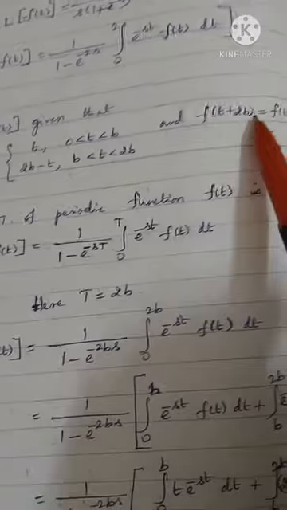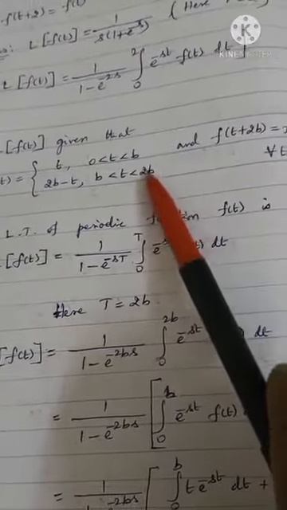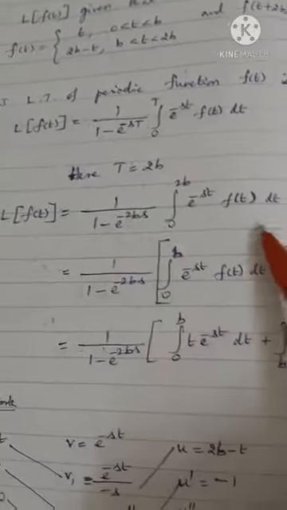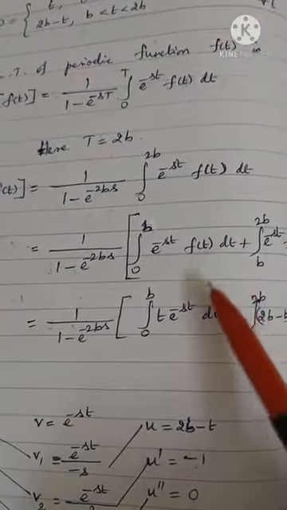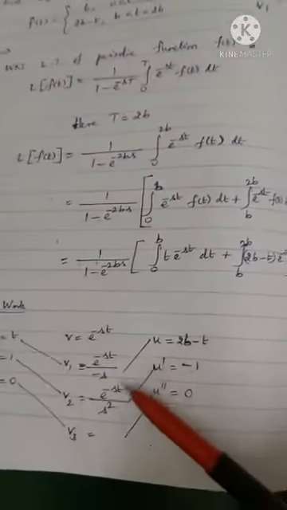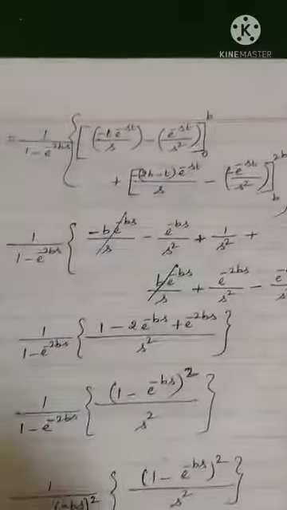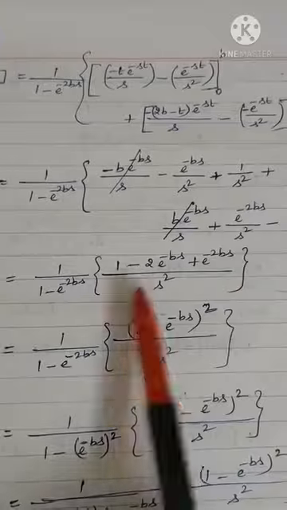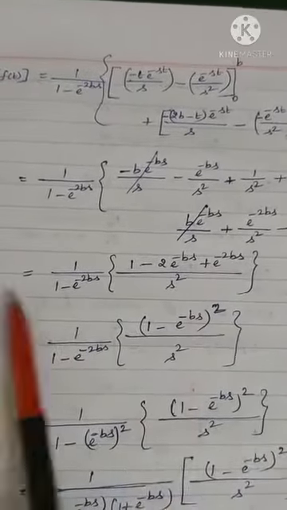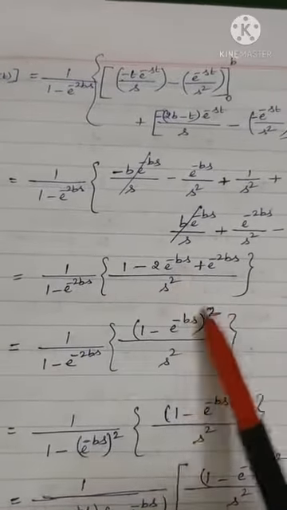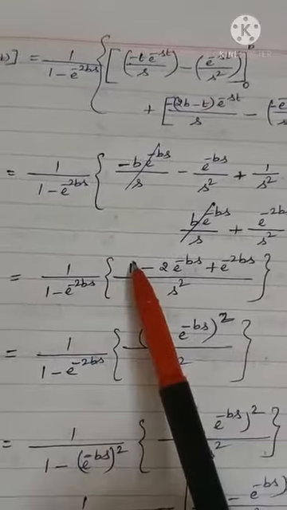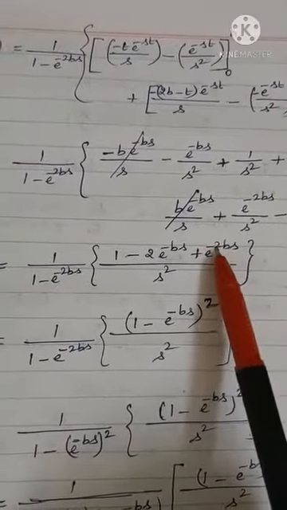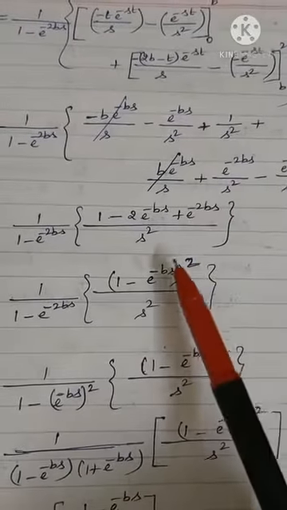Where capital T is 2b. Capital T is 2b. Everywhere, wherever capital T appears, write 2b. Split the integral into 2. Substitute the functions. Use the Bernoulli formula. Substitute upper and lower limits. Simplify. You can stop here. Those who know, you can proceed. It is a square minus 2ab. I can write it as b square form. Take this 2. b square.